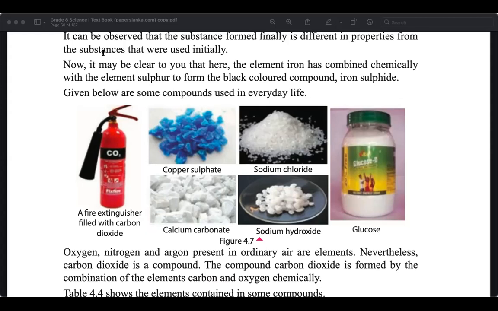What is battery water? Battery water is a compound.